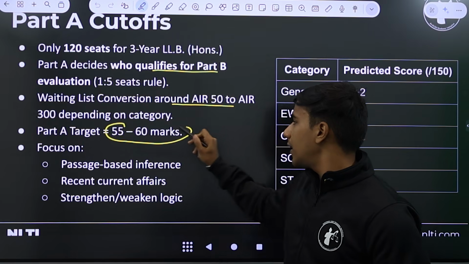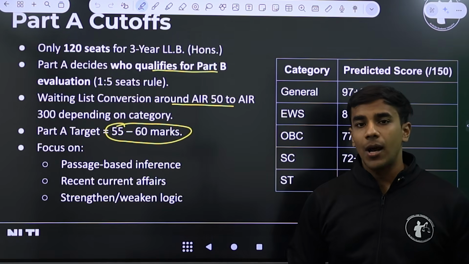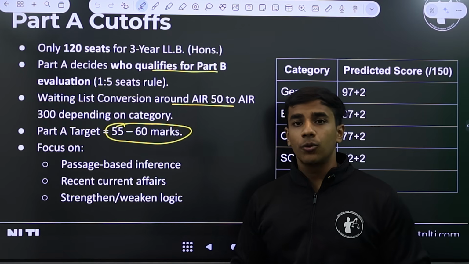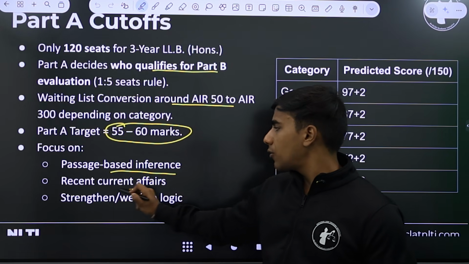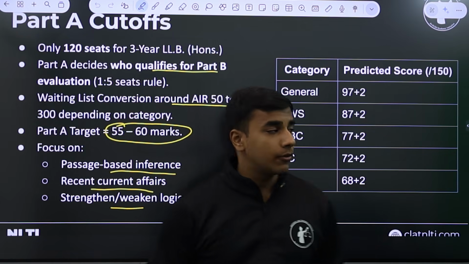And your Part A target should be a minimum of 55 marks, and a good score, a safe score, would be a minimum of 60 marks. Focus on passage-based inference, focus on recent affairs, and focus on strengthening, weakening logic.